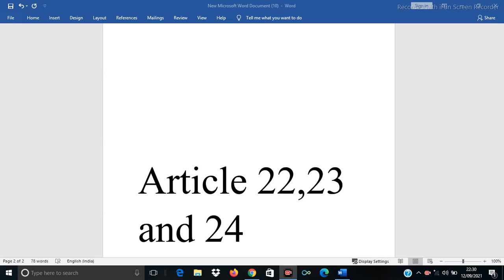Enemy aliens and persons detained under a detention law will not get the rights guaranteed under Clause 1 and Clause 2 of Article 22. These are the clauses dealing with a person arrested under the ordinary law.